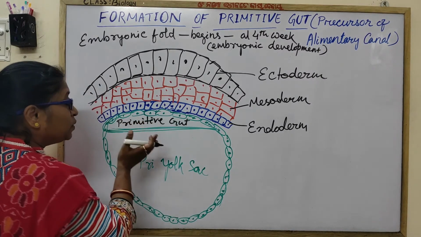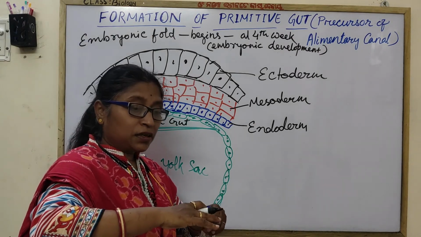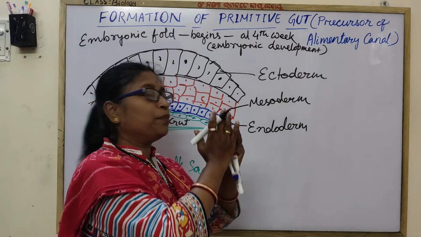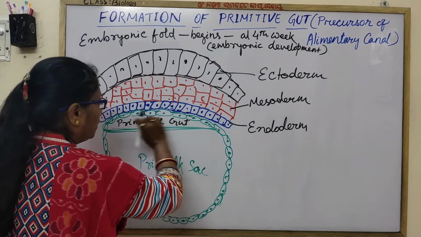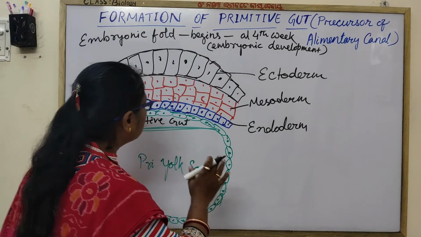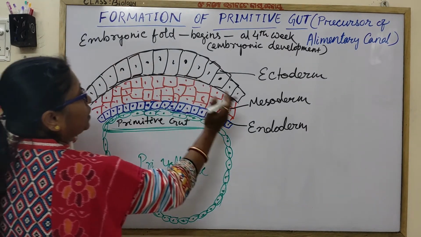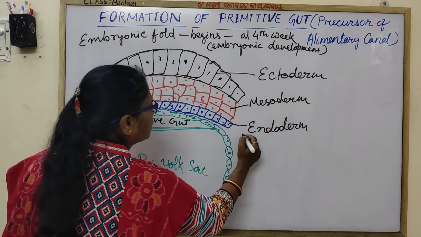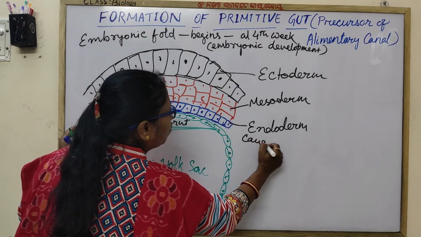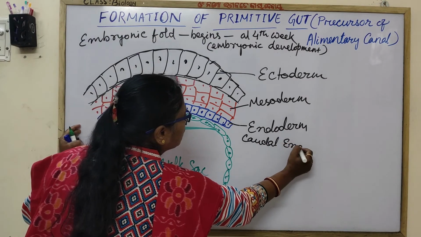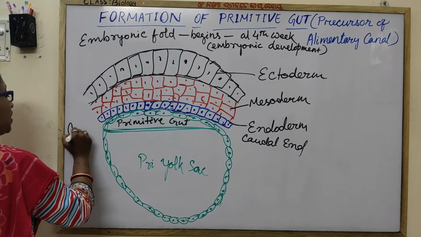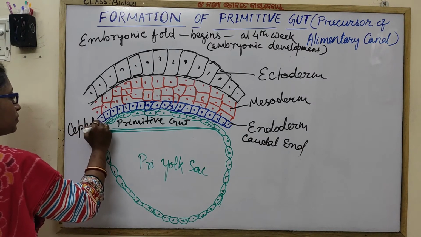Understood? Now, what happens? It folds into the embryo. This tube is formed and that is moved into the embryo. This is the caudal end. This is the cephalic end.